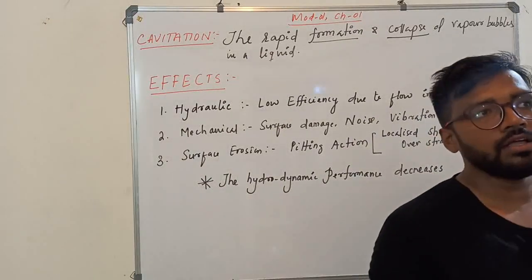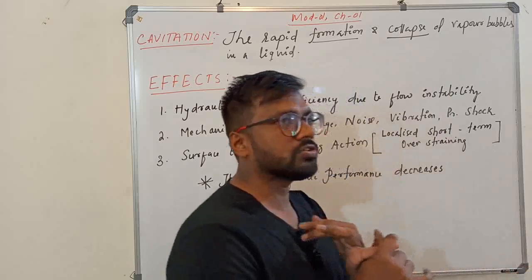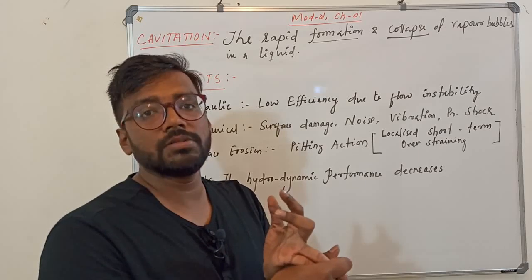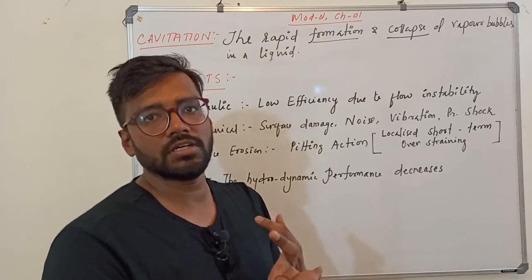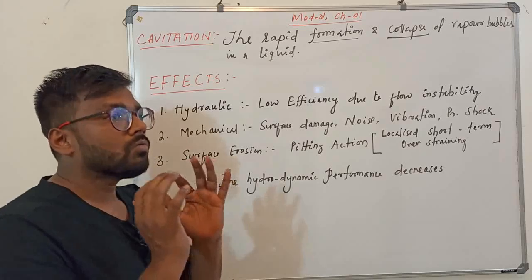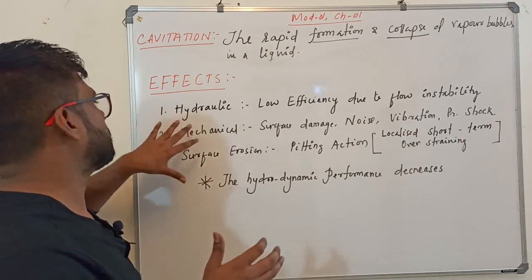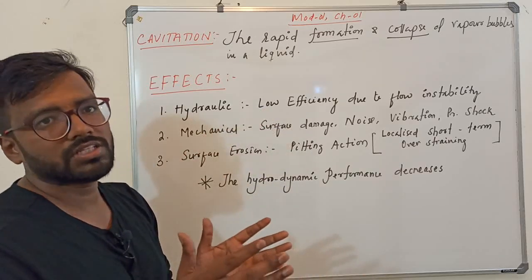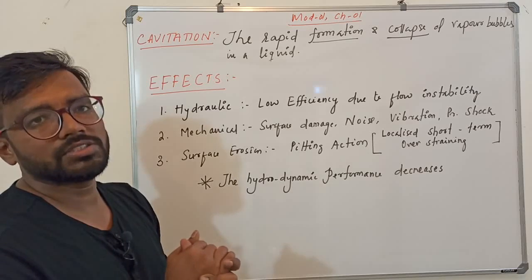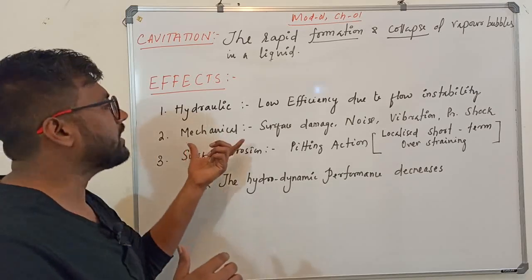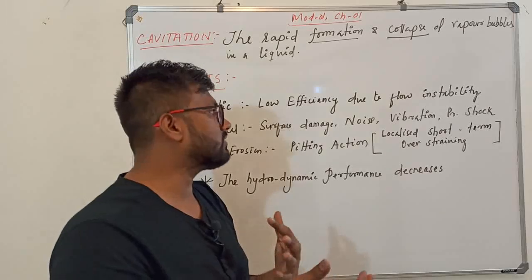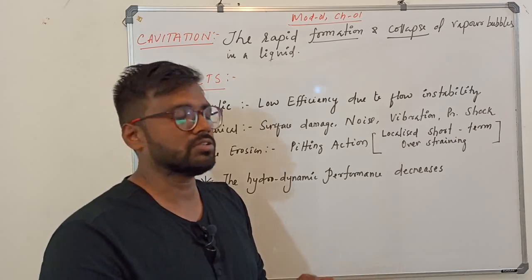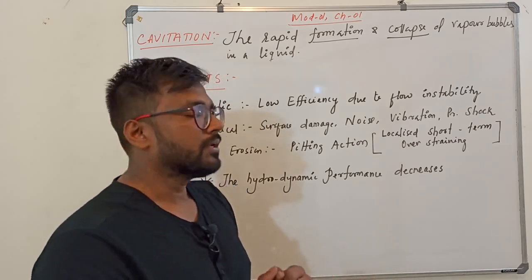So what are the effects of cavitation? Okay, we understood what cavitation is, how the vapor bubbles collapse and how the cavitation occurs. Now we'll be studying the effects of cavitation. First, hydraulic effects, that is low efficiency. There is some instability in the flow, so the efficiency of your hydraulic machines is going to decrease. Second, mechanical: we have already studied, there will be damage to the surface, unwanted audible noise, and pressure shock because of which you will have vibrations. So that's the mechanical.